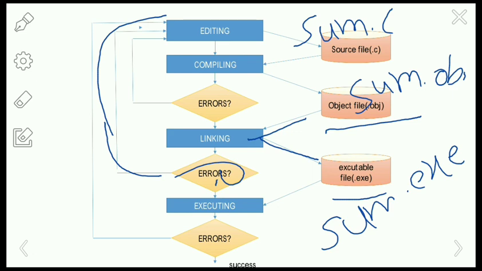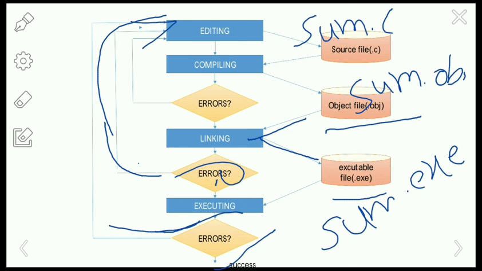If any runtime error occurs, then go to step 1 to modify the source program. If there is no runtime error, then the output will be displayed to the user and the program is successful, with the result displayed on the output screen. So this is about the execution of the C program.